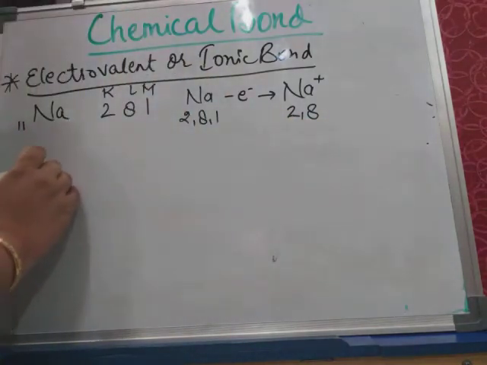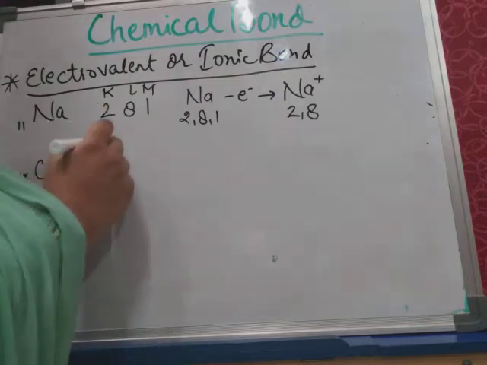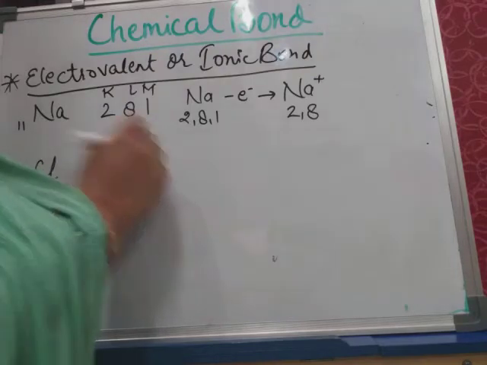Now the other atom which is forming a bond with this sodium is chlorine. Its atomic number is 17, so if we do the electronic configuration, it will be 2,8,7.